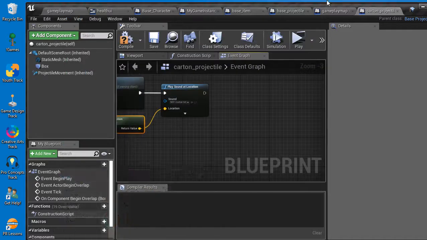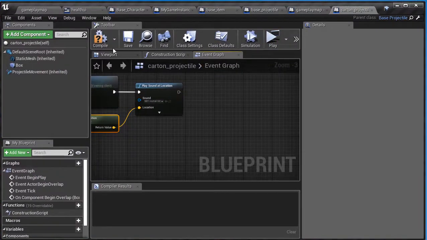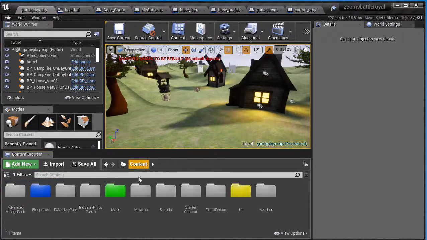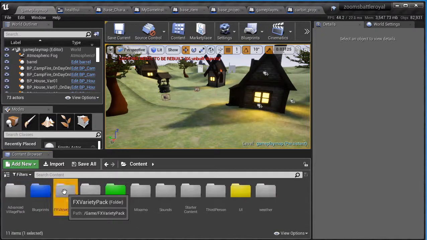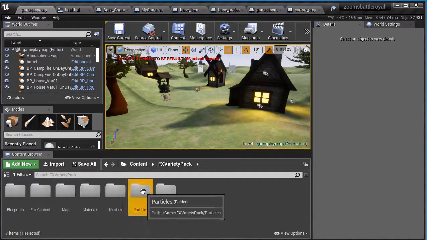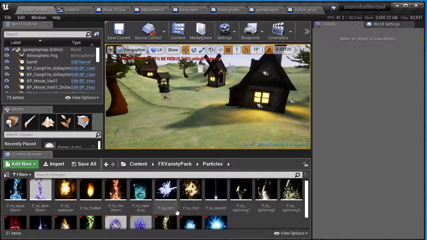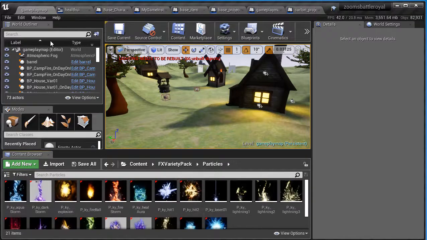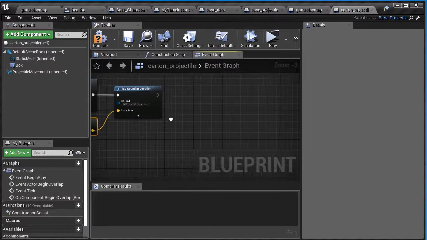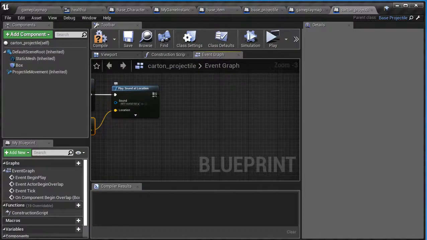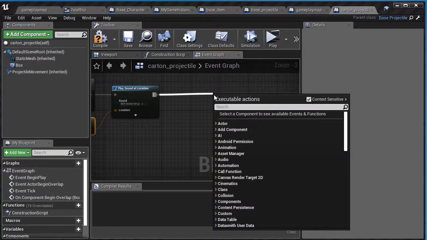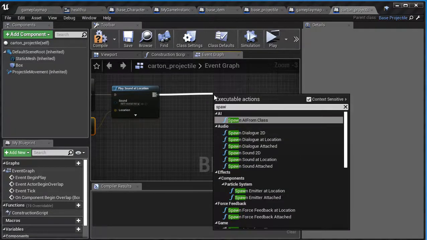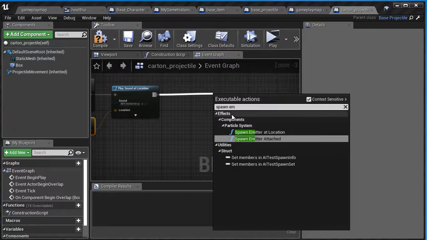I'm going to minimize this and move this back over. Just to show you, it's in content, and it adds it right here, FX Variety Pack. Then I have the particles, and there's a whole bunch of cool ones to choose from. Okay, so let's go back to my carton. Now I'm just going to drag off of this and say spawn emitter at location.